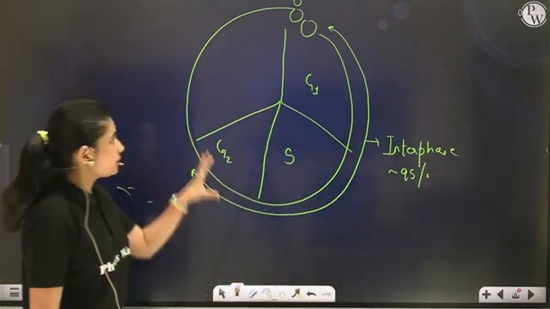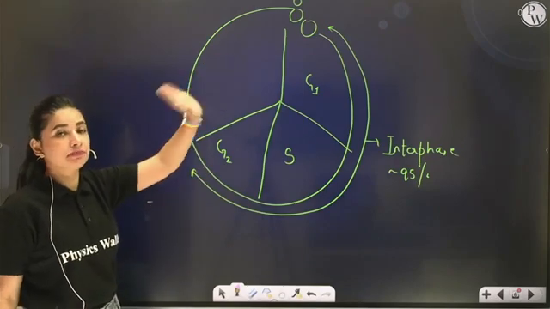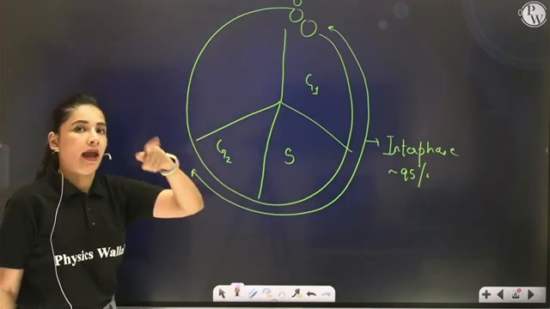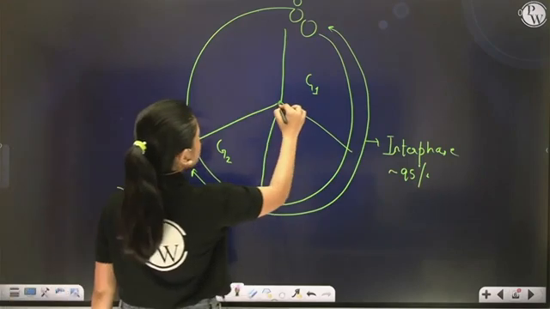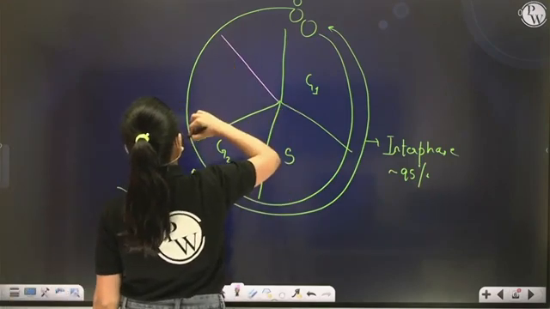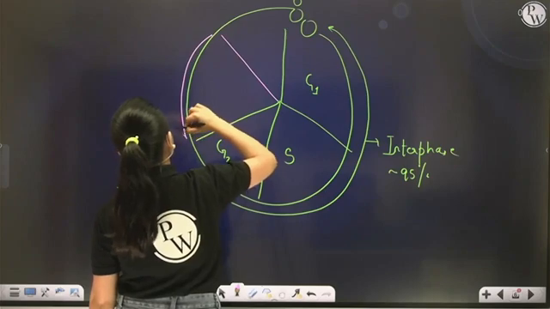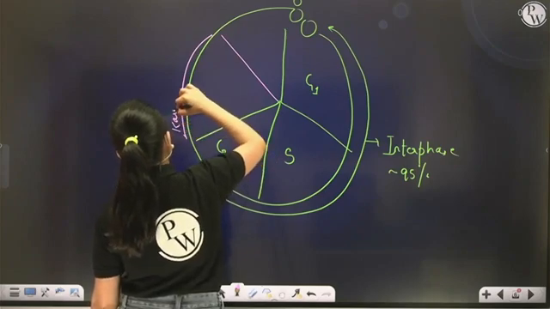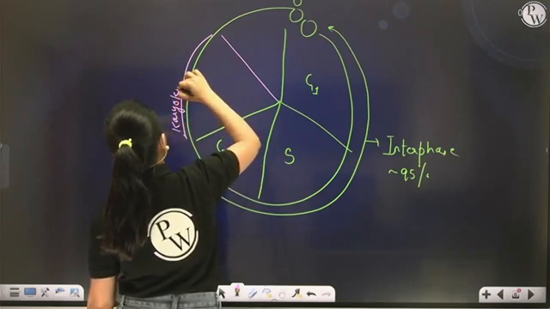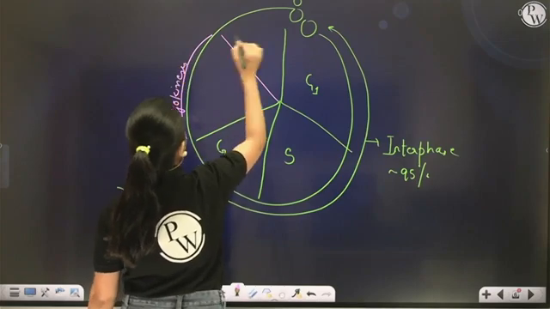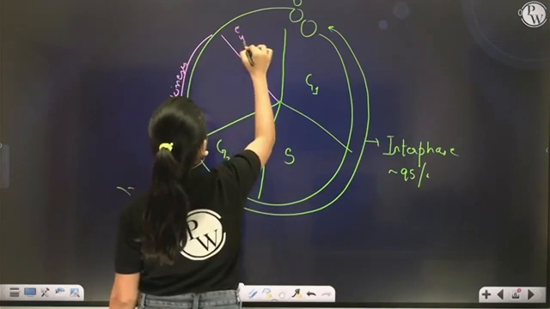Correct? Now the remaining 5% of the time is completed in M phase, which is divided into two steps, that is karyokinesis followed by cytokinesis.